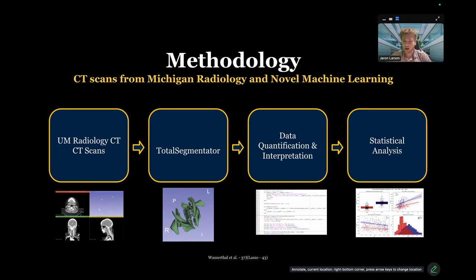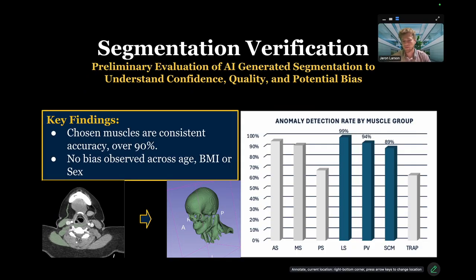So to jump into our methodology, we are using over 5,000 CT scans from University of Michigan Radiology, which we are feeding into our TotalSegmentator AI program, which is able to generate these 3D neck muscle structures, which is the data set that we are able to plug into our proprietary program to quantify and interpret data, particularly the cross-sectional areas for statistical analysis.